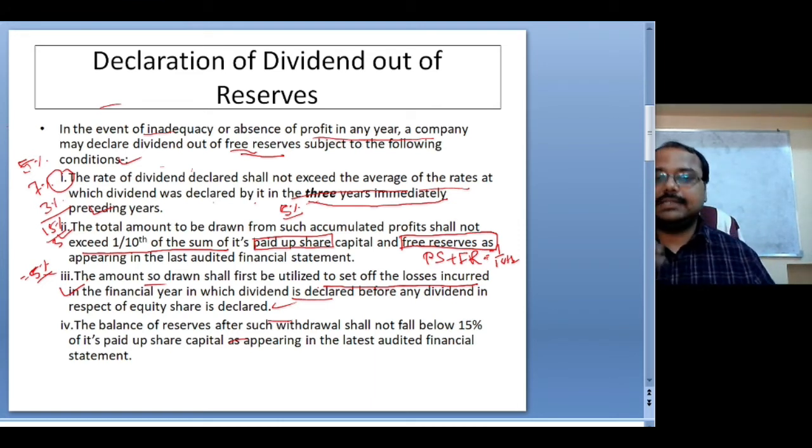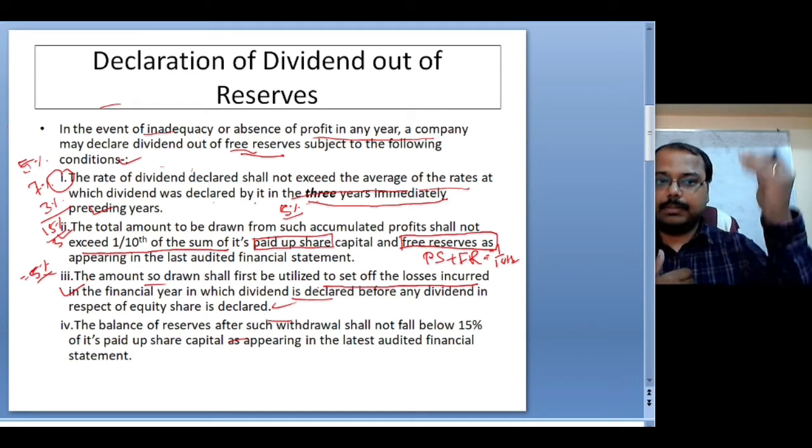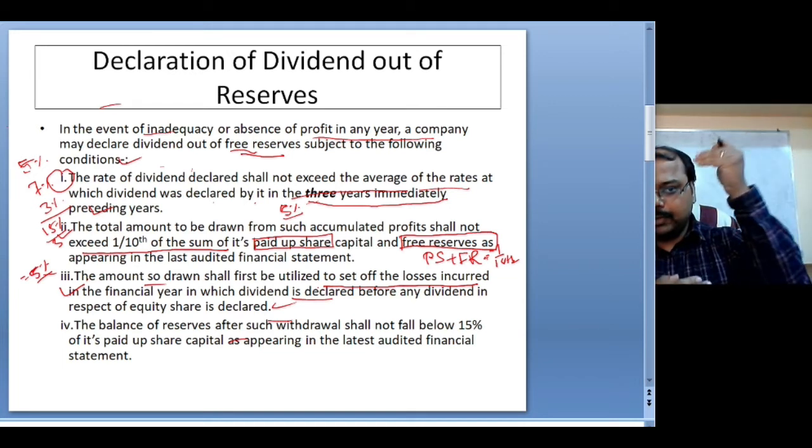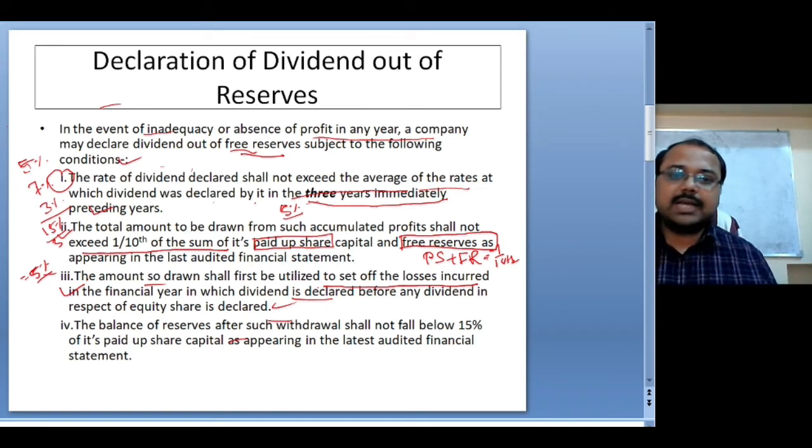So in this case it says that if there is any set off for carried forward loss from the previous years, because the income tax act allows companies to carry forward certain losses of past years to the current year. If any losses have so far been carried forward, then first of all you have to utilize the money to pay off the carried forward losses. Any previous year carry forward losses, first you have to mitigate that. Then if any money remains after that, from that money you can declare dividend.